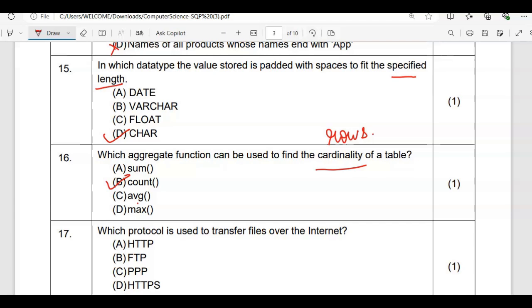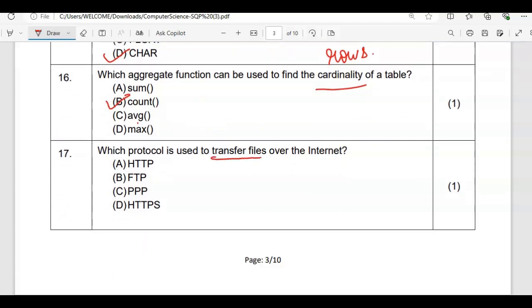Next is which protocol is used to transfer files over the internet? HTTP is Hypertext Transfer Protocol, which is not used specifically for transferring of the file. FTP is File Transfer Protocol.